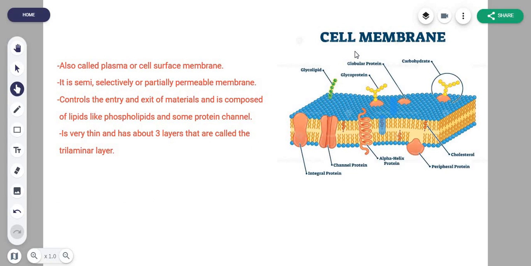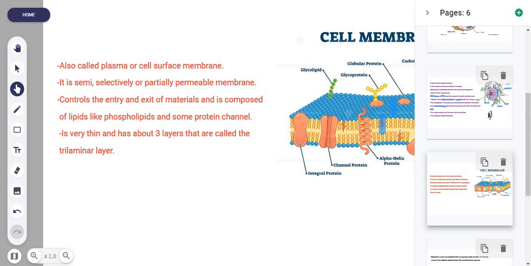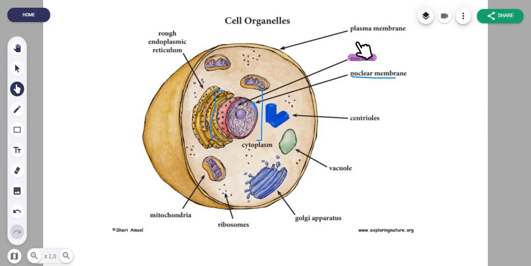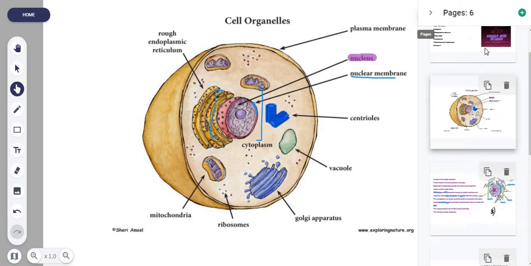Now we're going to talk about your cell membrane. Before we look at the cell membrane, let's first have a look at it from the animal cell first, so that we are clear. Where is the cell? Yeah, this is the plasma membrane, the cell membrane, the outermost membrane of an animal cell, right? Just have a look at this first.